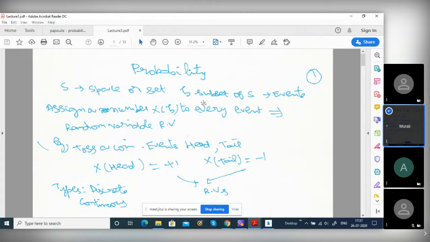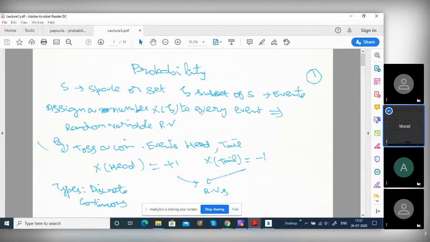There are two types of random variable. One is discrete and another is continuous. Rolling a die is a discrete random variable. Like that, tossing a coin, head or tail, is also a discrete random variable. Discrete means it will have one particular value. It is not continuous.